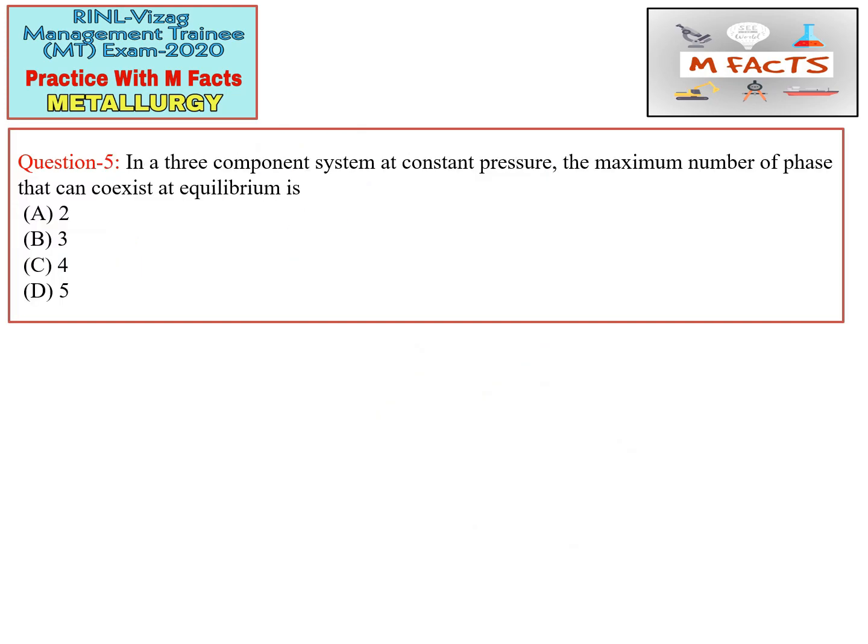The next question is about a three component system. They are asking about a three component system, meaning the number of components is three, at a constant pressure, the maximum number of phases that can coexist at equilibrium. So we need to know the maximum number of phases. Here the constant pressure is applied, so we can apply the phase rule, that is F = C - P + 1. This F is the degree of freedom, C is the number of components, and P is the number of phases.